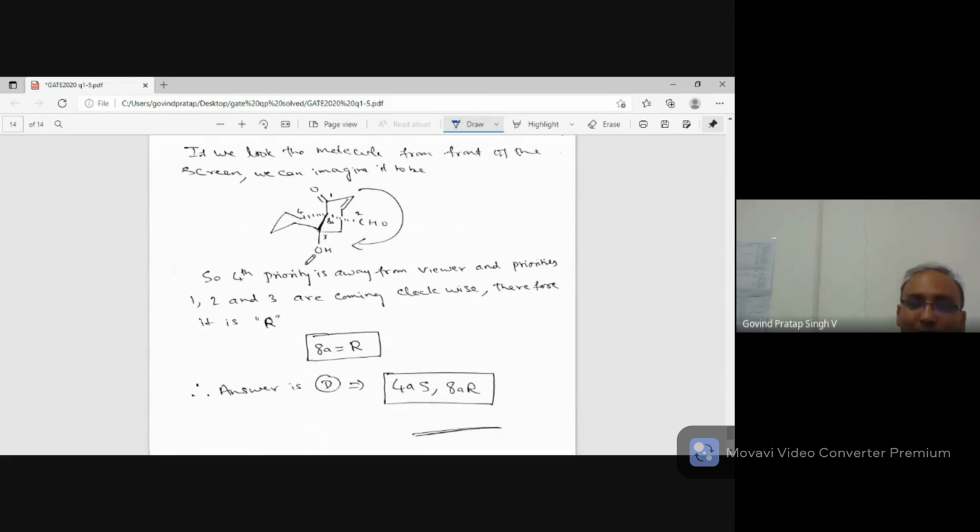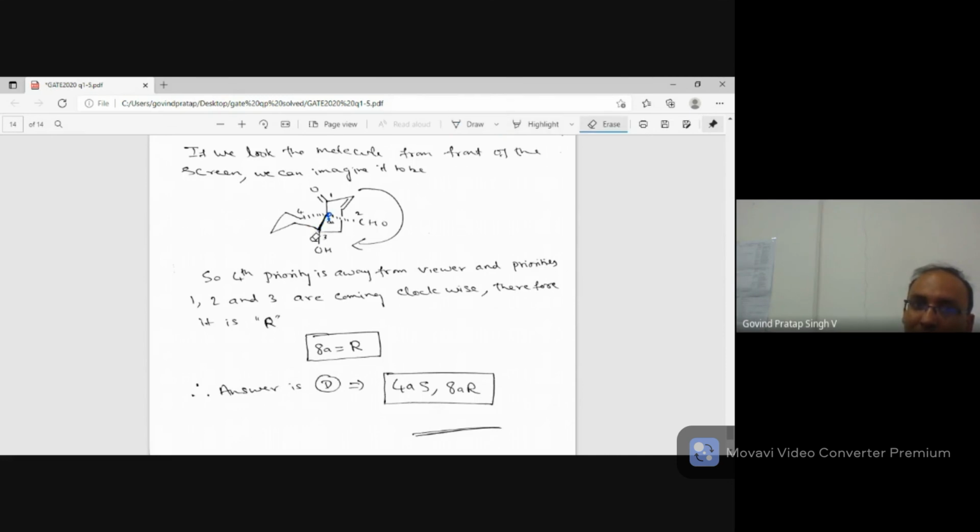Now you understand, I'm looking from the front, and this one is behind. So when I look from here, these are behind and this one is coming front. Correct? This one is coming front because I'm looking from the front. So this bond is front and these bonds are behind. Don't get confused. In 4a we said this is behind because 4a is considered on this center. Now I'm considering this center, and compared to this center, this is coming front.